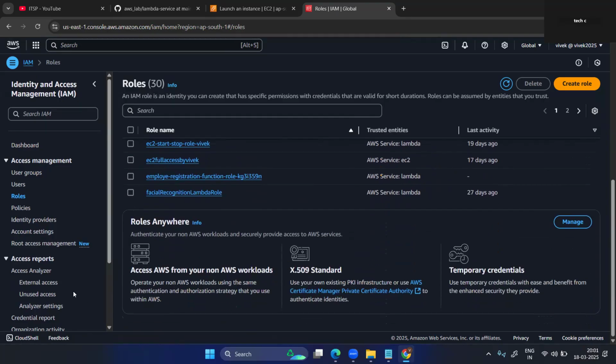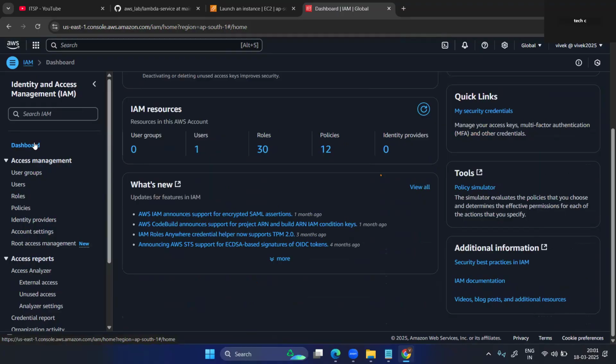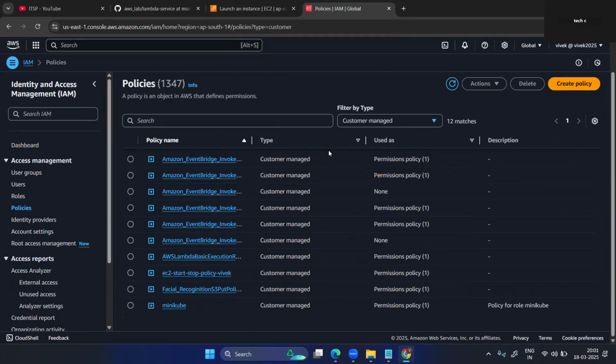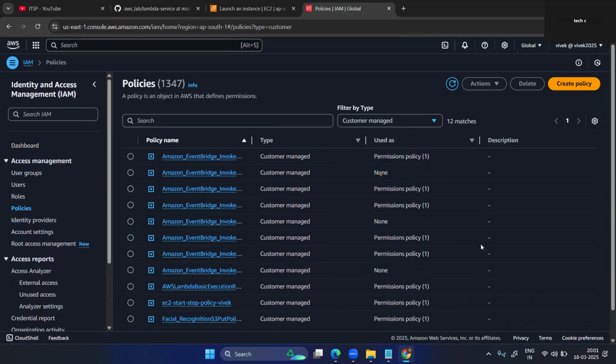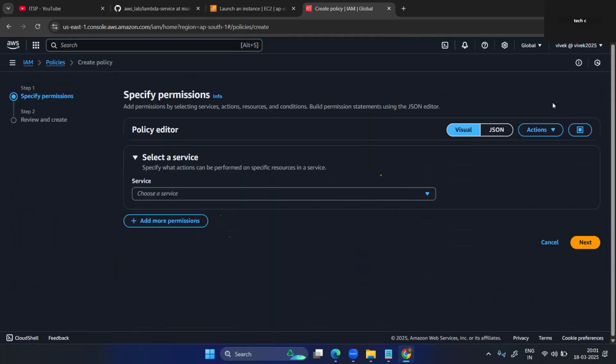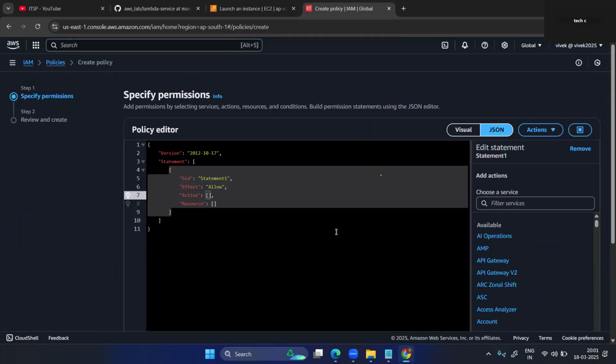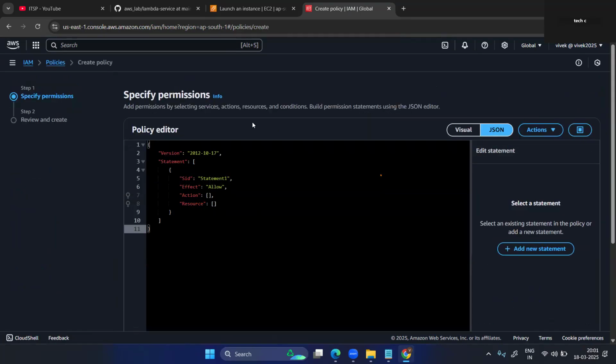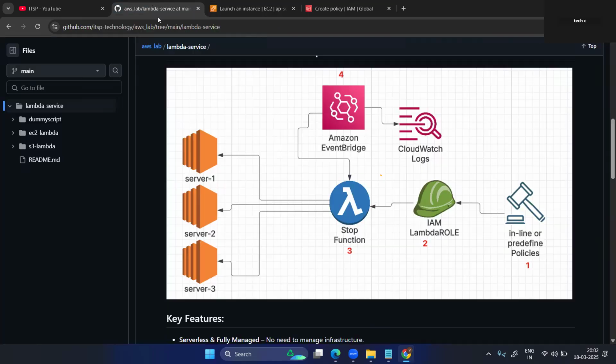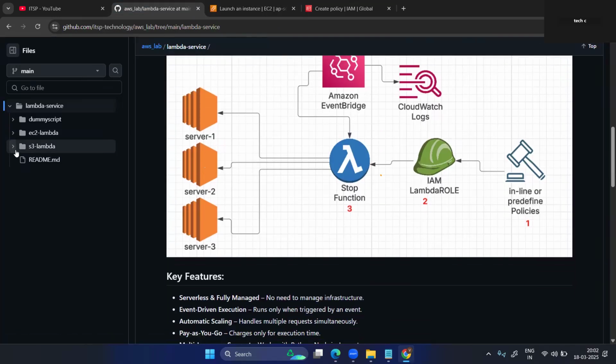Inline policies, dashboard, user defined role policy. Create policy, action. Create policy JSON. Here you just put the JSON I have. Let me try this. In that, Lambda is S3.